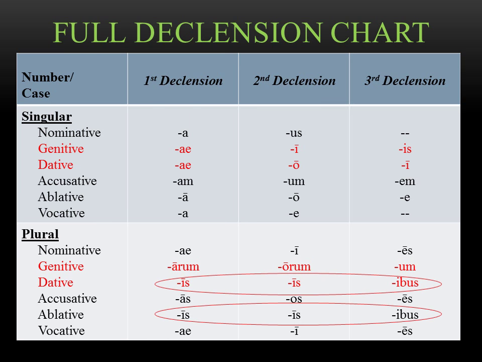And finally, look at the dative and ablative plural across all three declensions, and you'll notice that it's the exact same thing. For the dative, we have -ibus, and for the ablative, we have -ibus across the first, second, and third declensions. Again, this might look confusing, but once you figure out what the ablative is used for and what the dative is used for later on in the book, it'll be easier to tell these two apart.